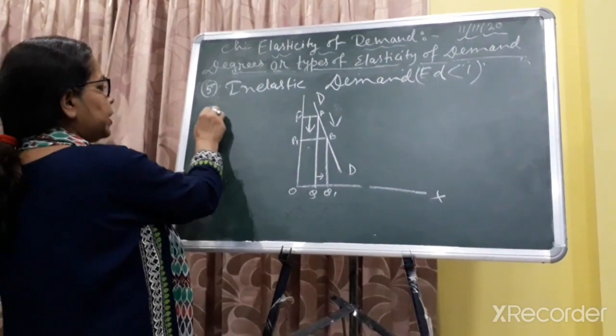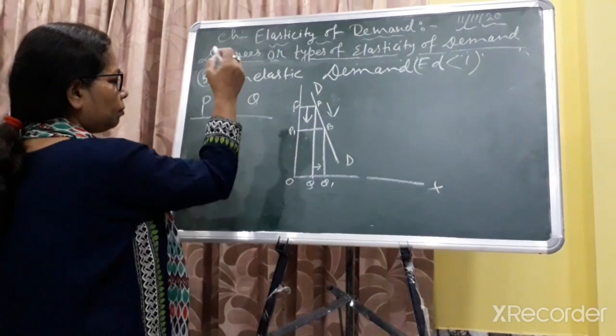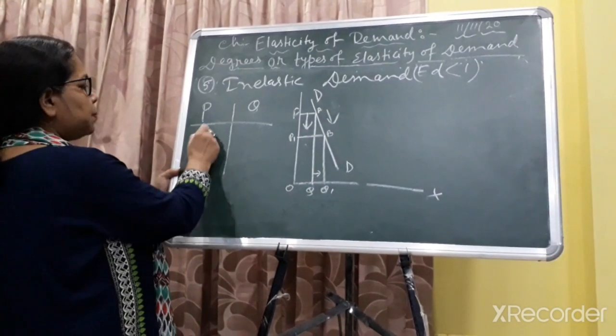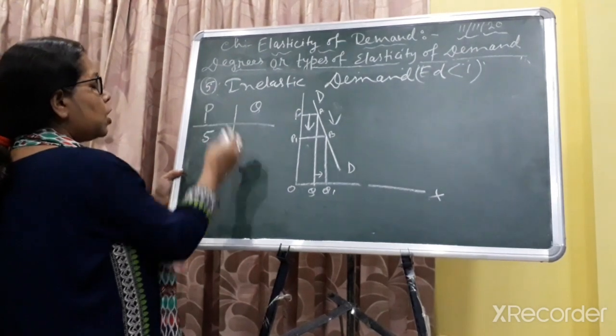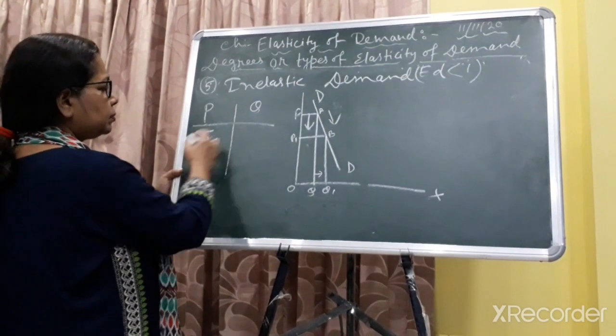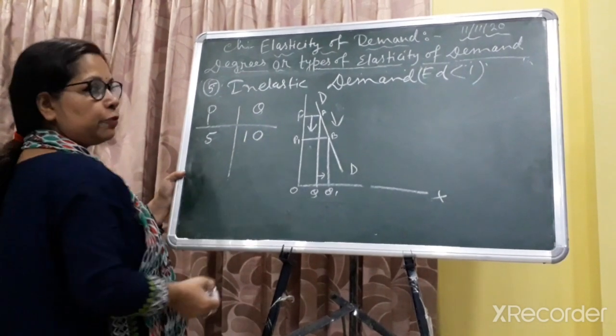Now numerically we can write here price and quantity. Price 10 rupees, price 5 rupees. We have seen that quantity demanded is 10 units.